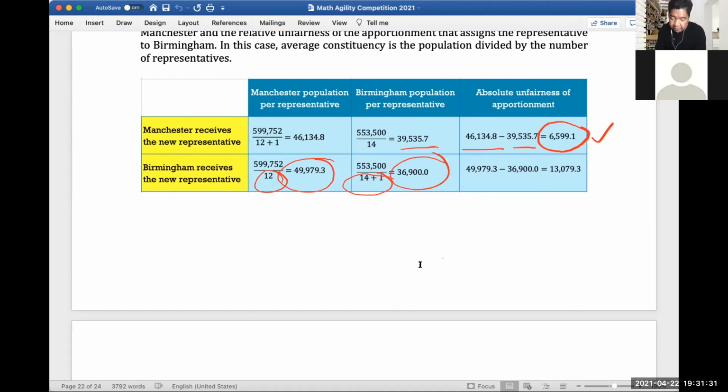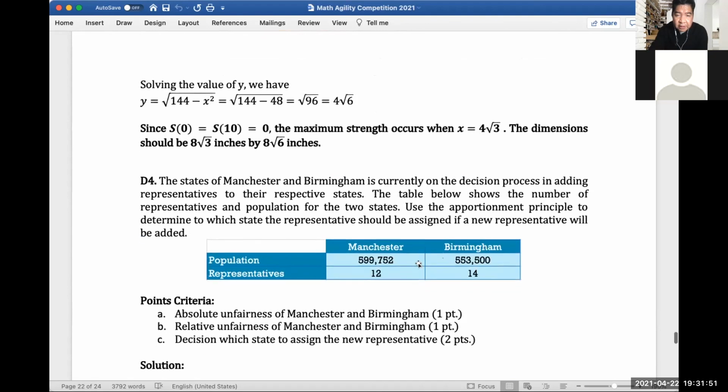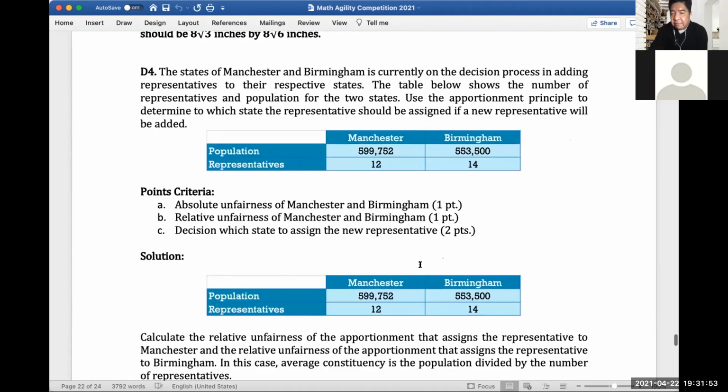So the absolute unfairness of apportionment would be 49,979.3 minus 36,900, which is 13,079.3. Okay, so you get points when you solve this. What's the score for this? You should get 1 point.